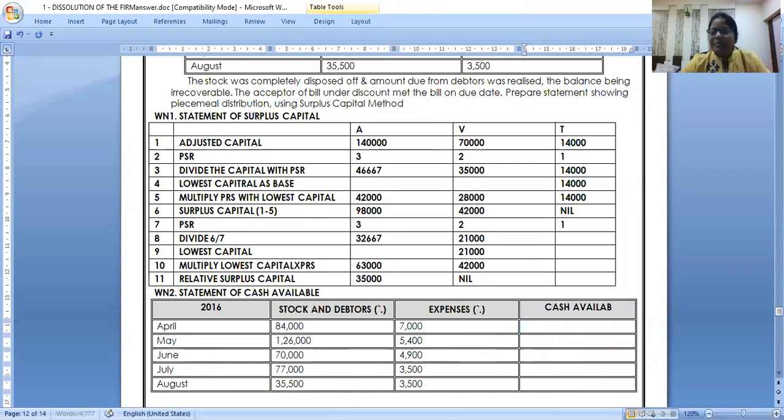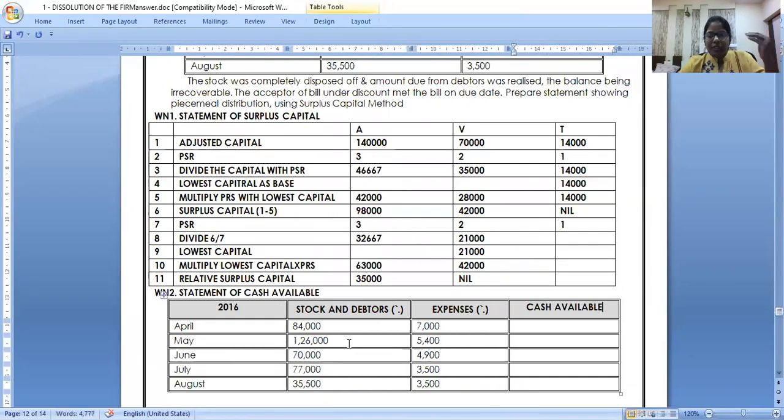You know, in most problems they give the ready cash available. Yeah, please say. You realized 84,000, 7,000 you incurred as expense. So how much is available now here? 84 minus 7. Is it 77,000? I hope you all are getting how to calculate. Like this, take 2 minutes time and check. Instead of April, May, they can also give first realization, second realization, like that.